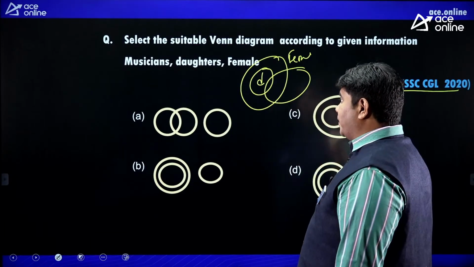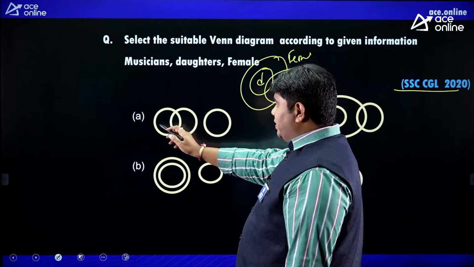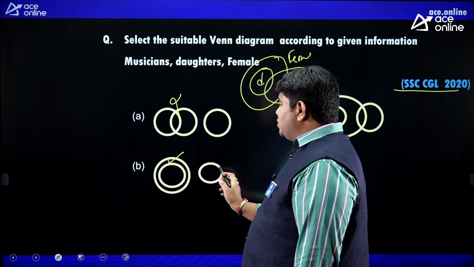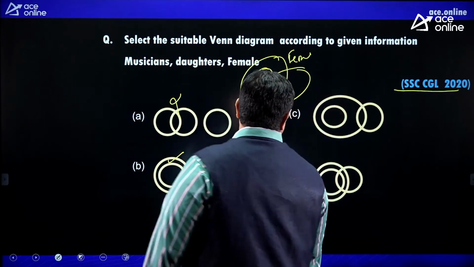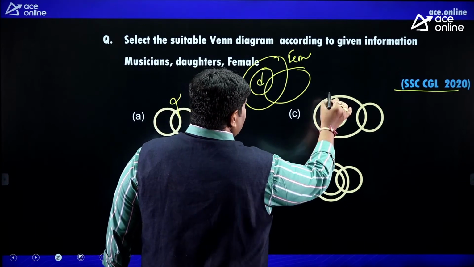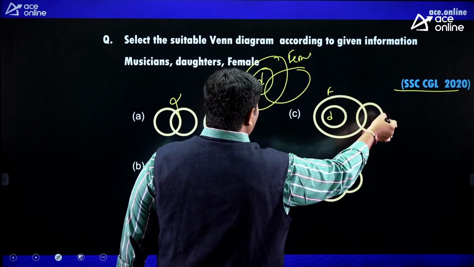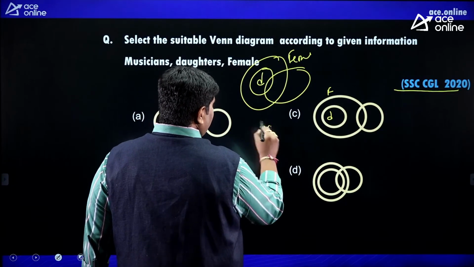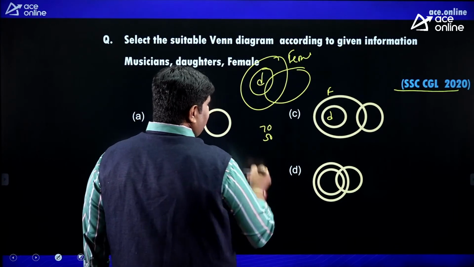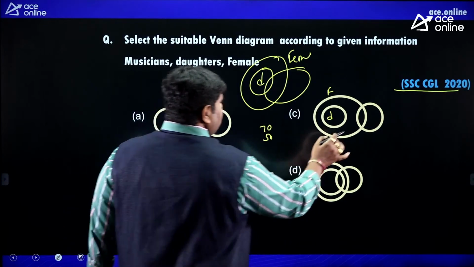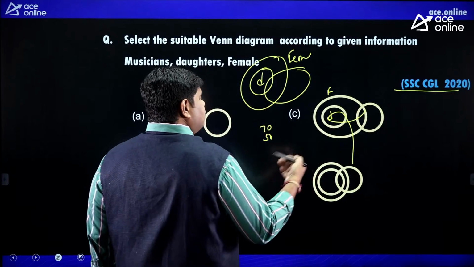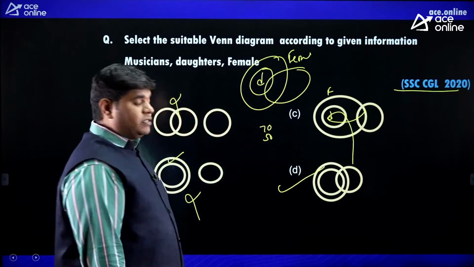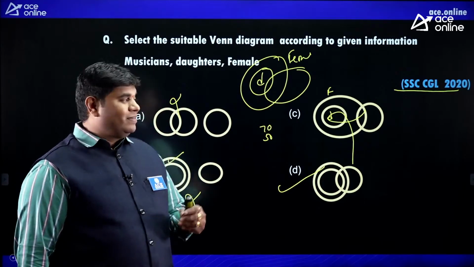Okay, this is the diagram. Here musicians are partially not given, so wrong. Daughters are completely involved in females, right? But here musicians are completely different, so eliminate. In this one, daughters are completely in females, and some females are musicians. Suppose the mother is 70, her daughter may be 50 and she is a musician. So this is also wrong. Some daughters are also musicians, some females are also musicians. So option D is clearly the right answer, friends. Right? Next.